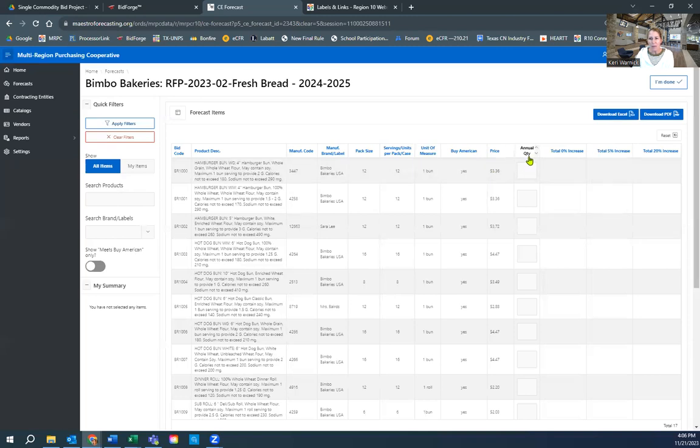And then you'll notice there's an annual quantity column. This is really the only column that you can change, touch, update, whatever you want to do in there. We're looking for your annual quantities. Now keep in mind, you want to go by the pack size or how many packs or the unit of measure here. For some reason, that doesn't look quite right because 336 is per pack.